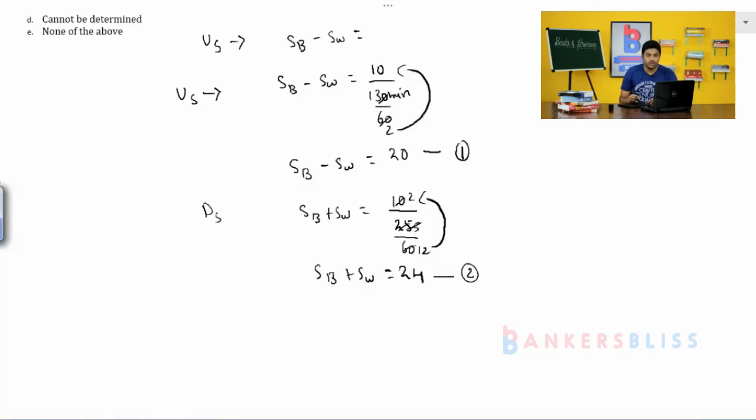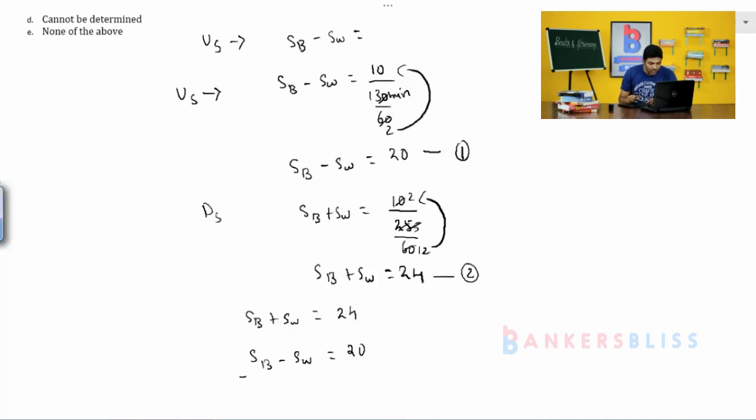Now see here, speed of the boat plus speed of the water is equal to 24. Next, speed of the boat minus speed of the water is equal to 20. What we have to do? We have to calculate the speed of the water, which means the speed of the boat has to be eliminated.